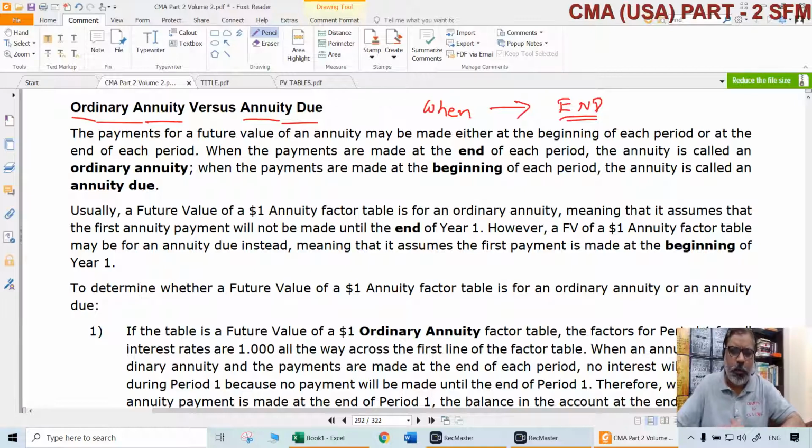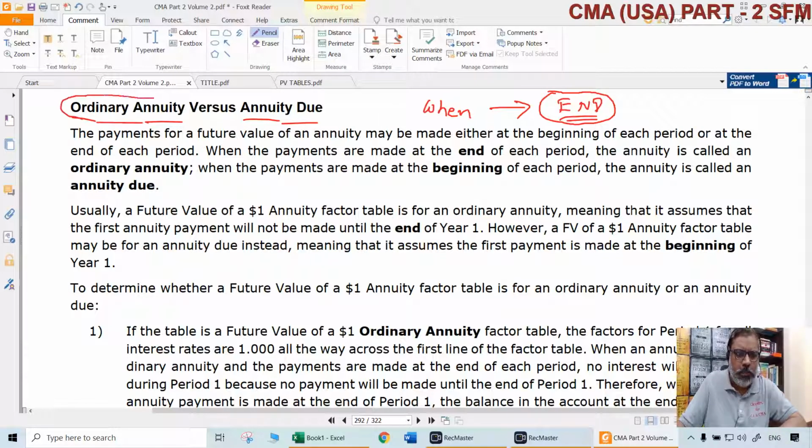So when we say year 1, 2, 3, 4, like that, if some amount is received or paid in year 1, the question comes: when in year 1? Is it at the beginning of year 1 or at the end of year 1 or somewhere in the middle of year 1? Middle and all we cannot take. So we have to take that it is either received or paid at the end of a period. Whenever we say that it is received or paid, that is ordinary annuity.